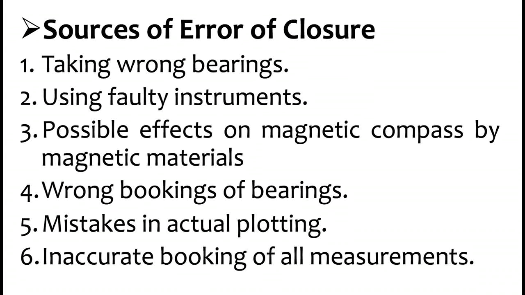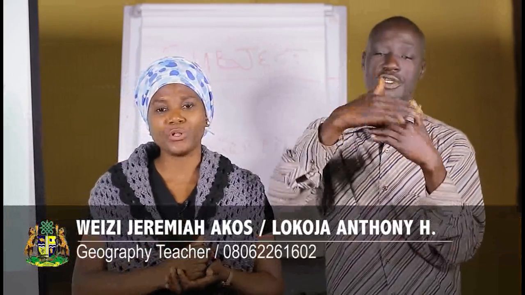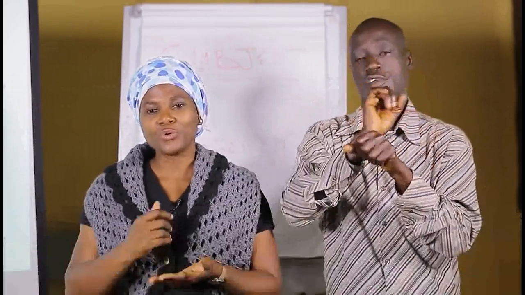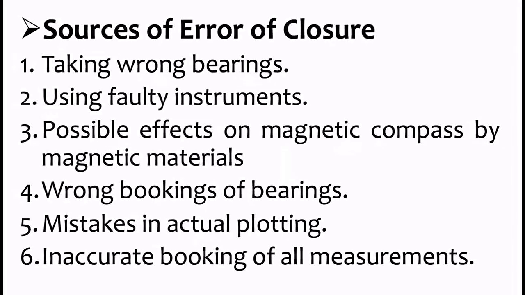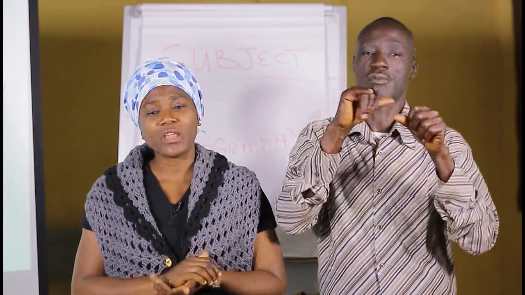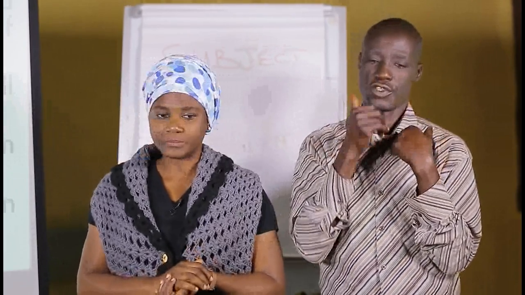Number five, mistakes in actual plotting. The plotting is done after the field work, immediately after. So you might also make mistakes during the course of plotting, leading to error of closure. And number six, inaccurate bookings of all measurements. You can also have an error where all measurements have not been booked properly.